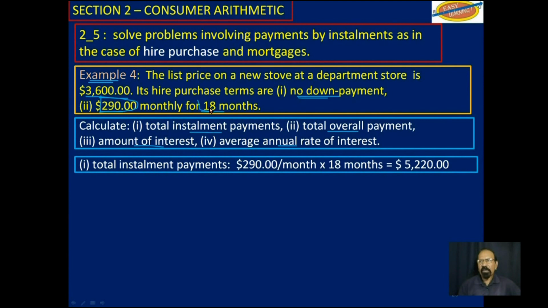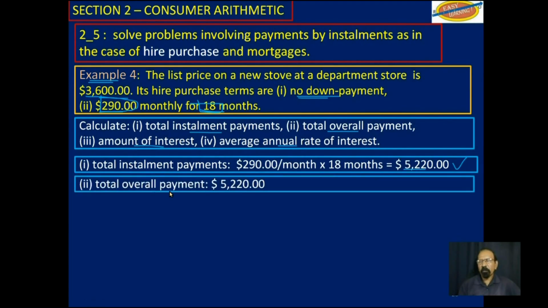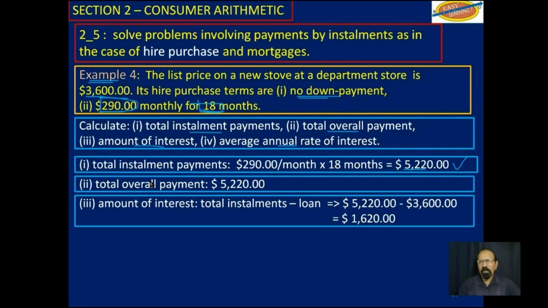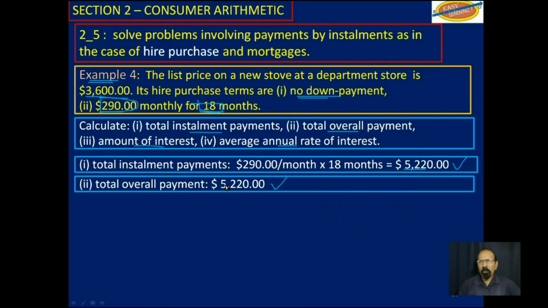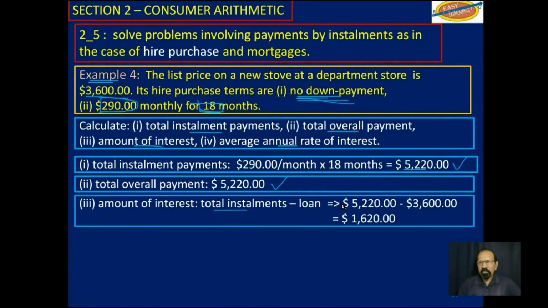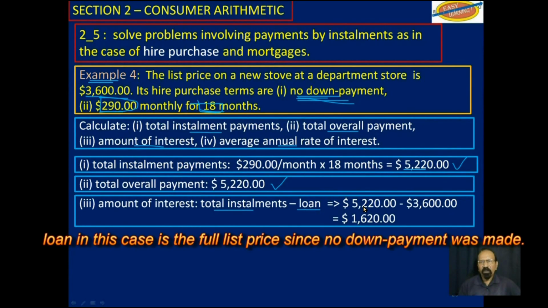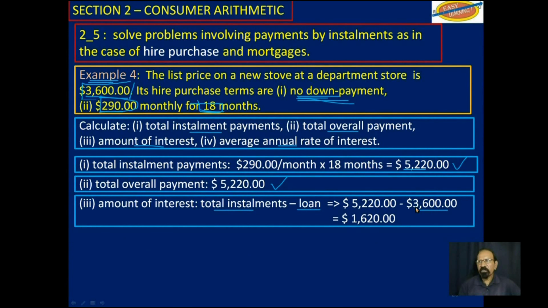$290 for 18 months, and that gives us $5,220. Total payment will be that $5,220. This is your total overall payment because there was no down payment. Amount of interest would be the total installment payments minus the loan. And so that would be 5,220 minus 3,600. And since you didn't make any down payment, that is the loan that they give you, or the credit.